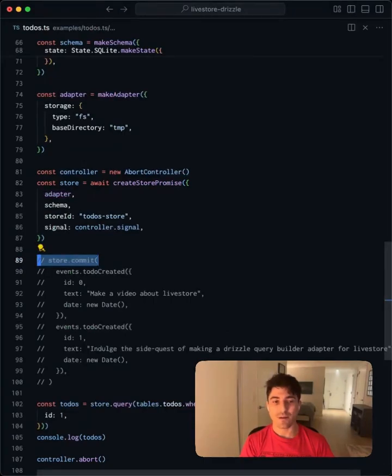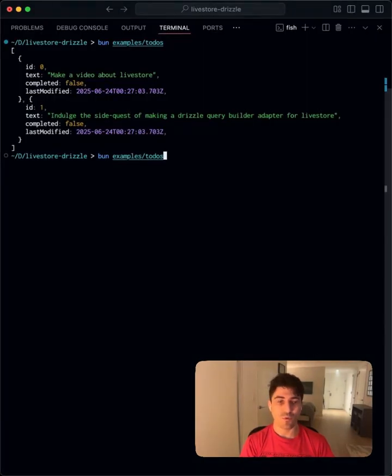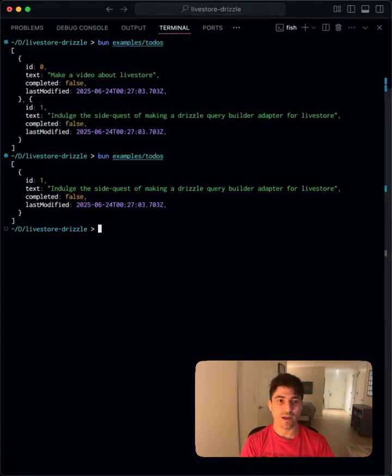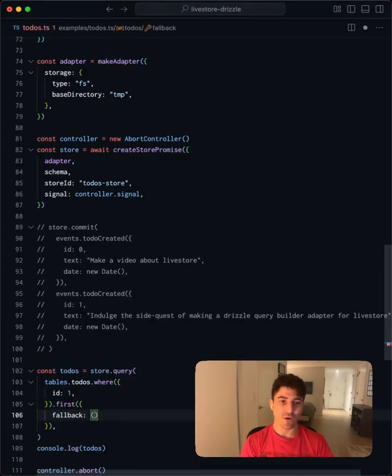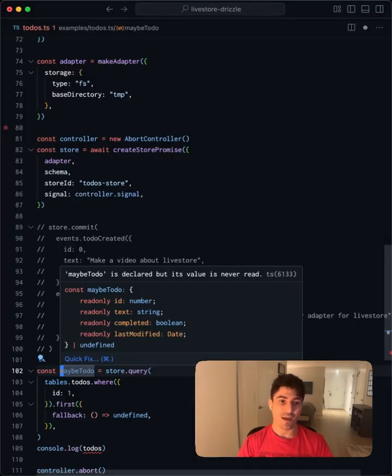Now that we've commented out this commit, let's go ahead and run it once more. This time we should only see the one entry that we've selected. Great. This can throw if there are no items. So an alternative way to approach this is to specify the fallback and fallback to undefined. Line 102, we're going to change this to todo, or I guess a better description would be maybe todo, given that this can be undefined.